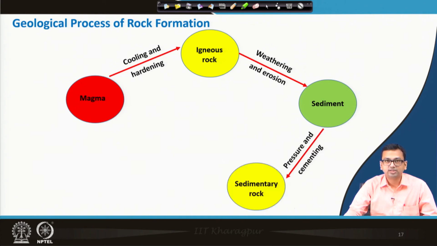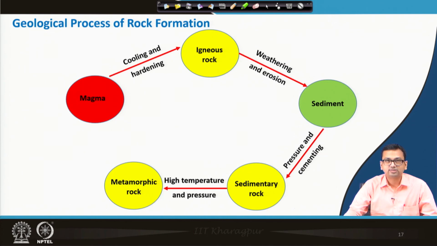Then again sedimentary rock under high pressure and temperature forms metamorphic rock. Similarly, igneous rock under high pressure and temperature forms metamorphic rock. Not only that, an old metamorphic rock also forms a new metamorphic rock under high pressure and temperature. Then melting of metamorphic rock develops magma.